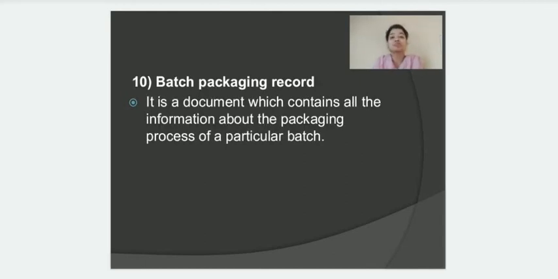Now coming to the batch packaging record, as the name suggests, this particular document contains all the information about the packaging process of a particular batch, right? The entire details of the packaging process. And each batch packaging record shall be kept for each batch which is to be processed. It is very important to keep the record. And before a new packaging procedure starts, it should be ensured that no materials of the previous packaging are there in the prescribed area.